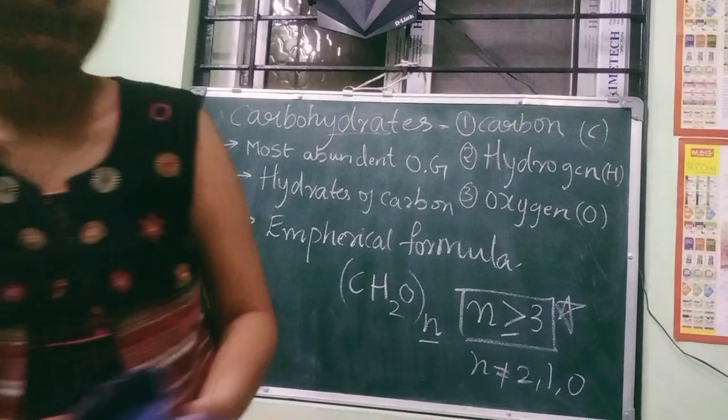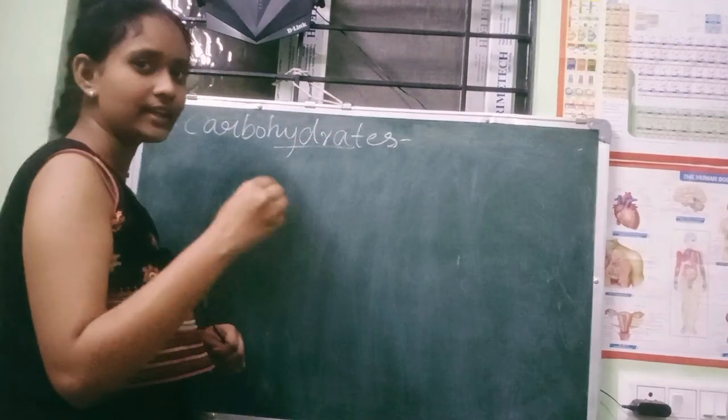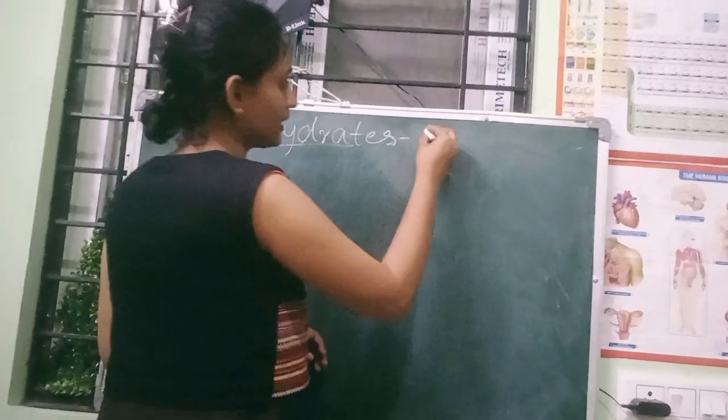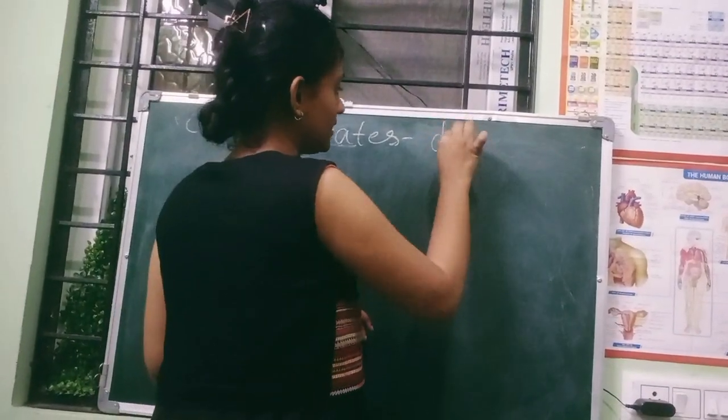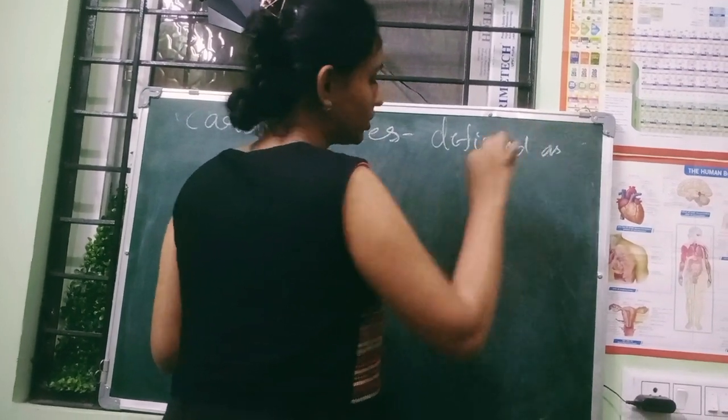Now the main definition of the carbohydrates, just note that it is very important.